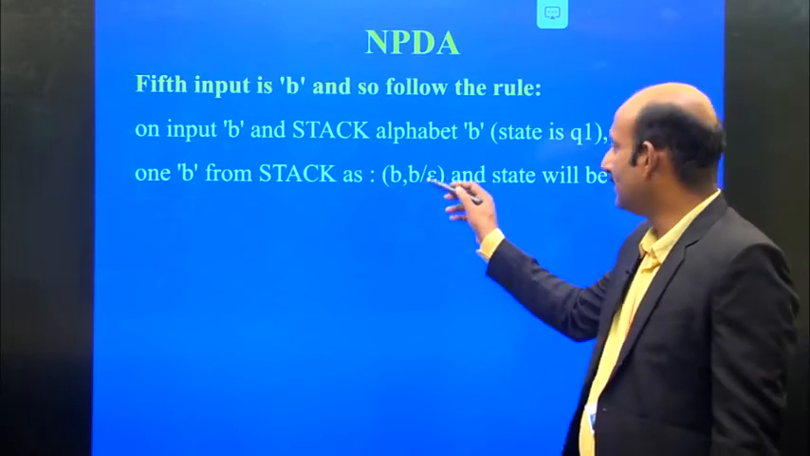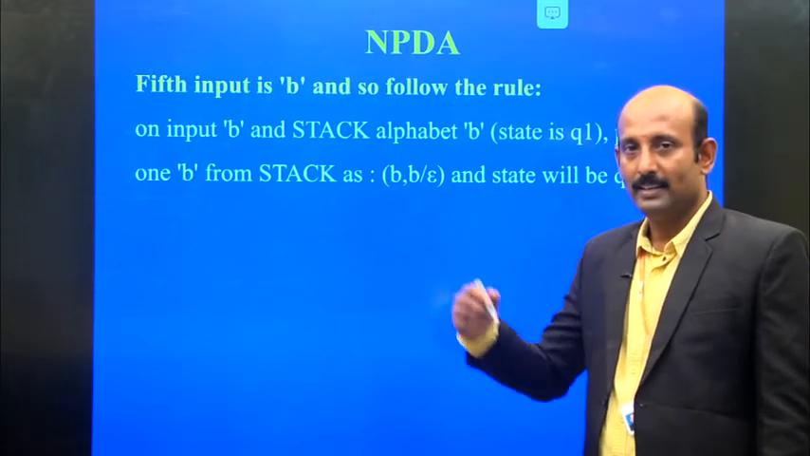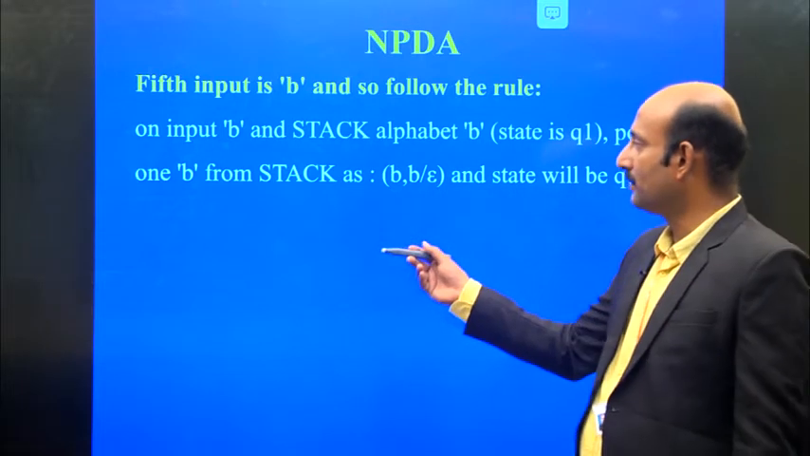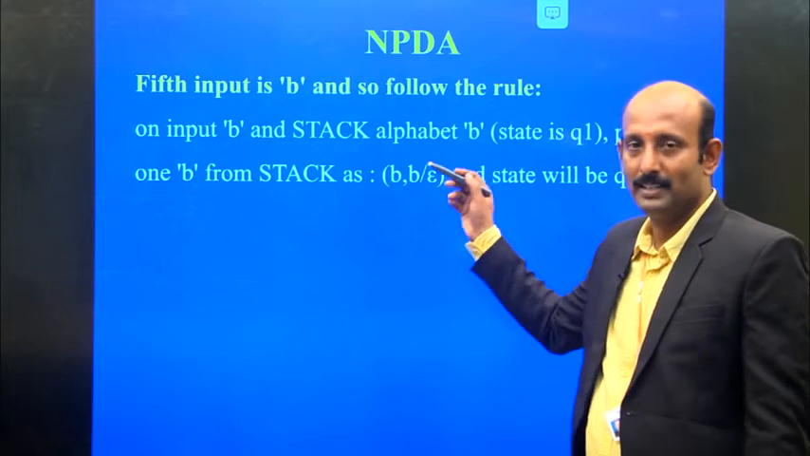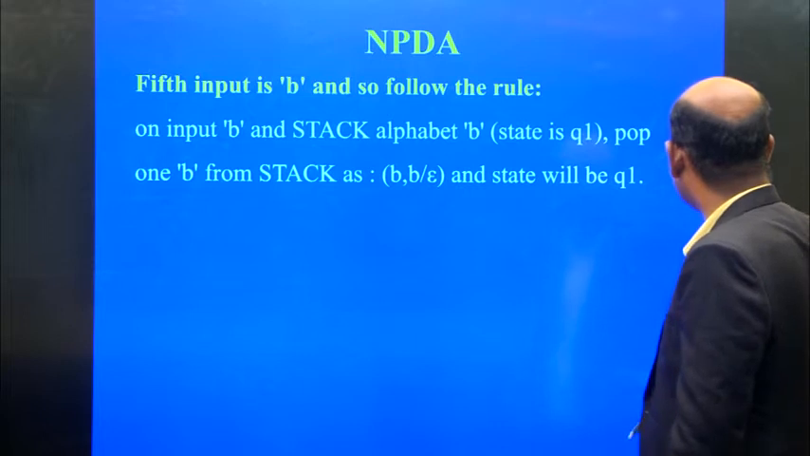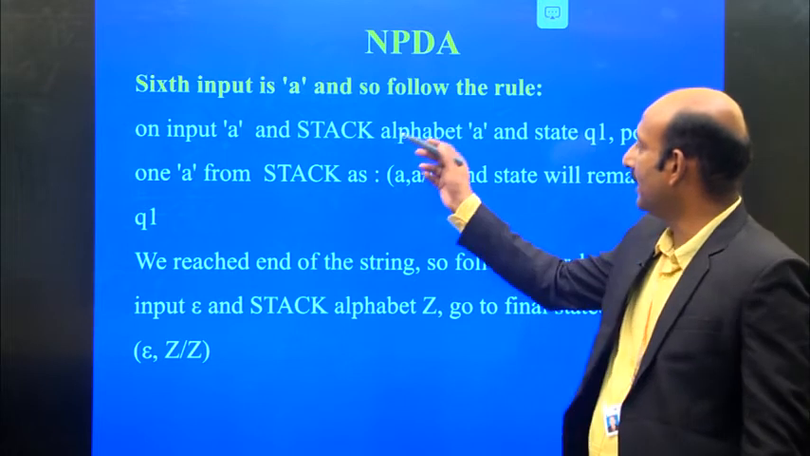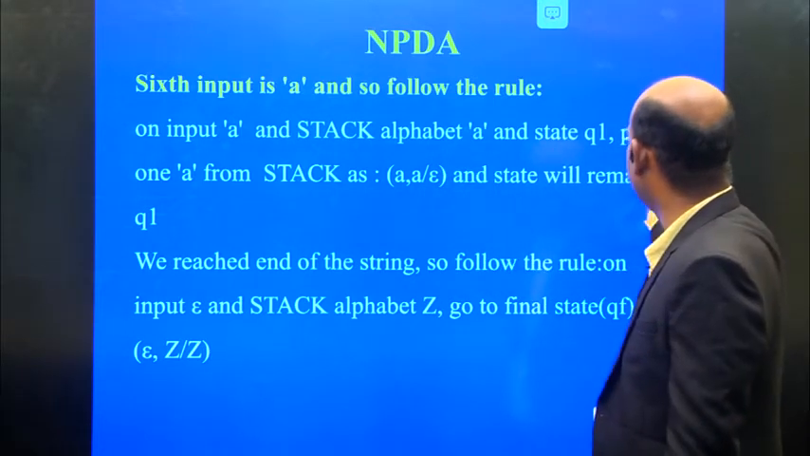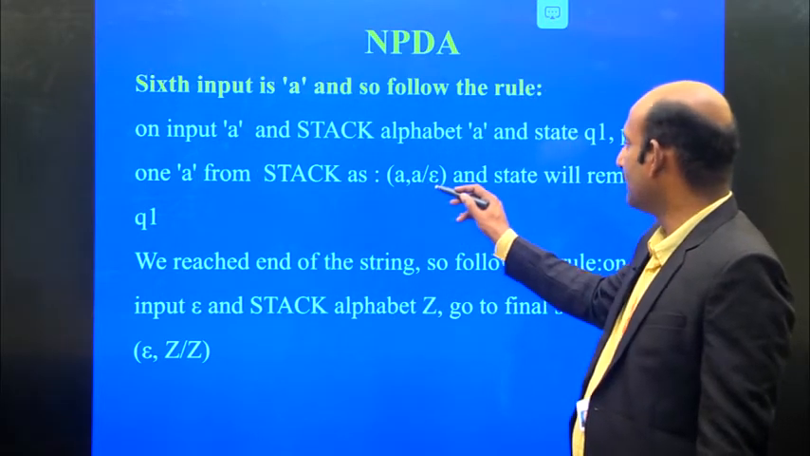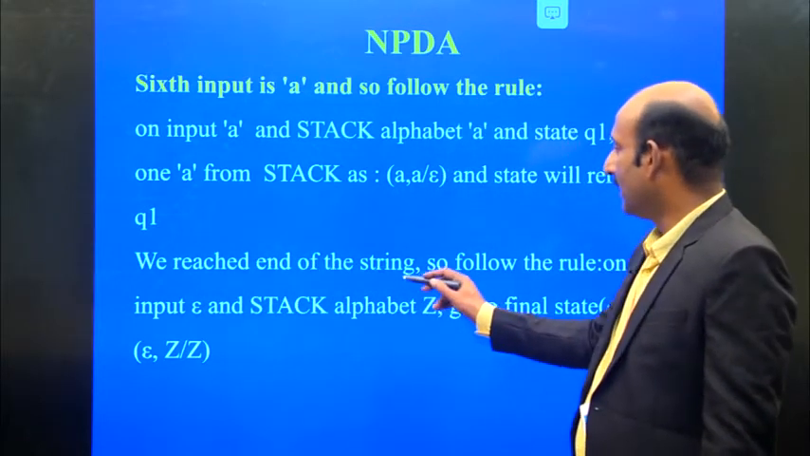Now the stack is empty, so acceptance by empty stack or acceptance by reaching the final state. Here, if you read one more B, again we pop the B from the stack, and the state will be Q1. The sixth input is A, so we pop one A from the stack and the input becomes epsilon; the state remains Q1. So we have reached the end of the string.